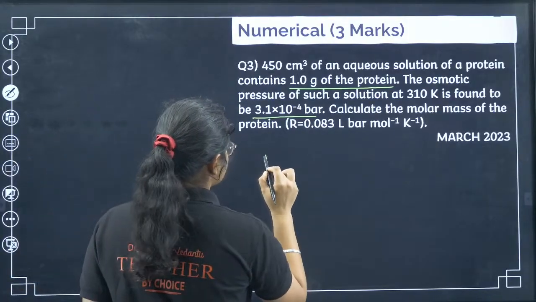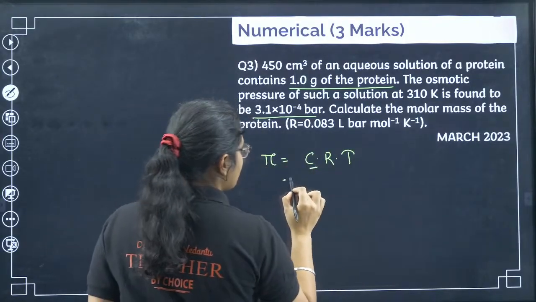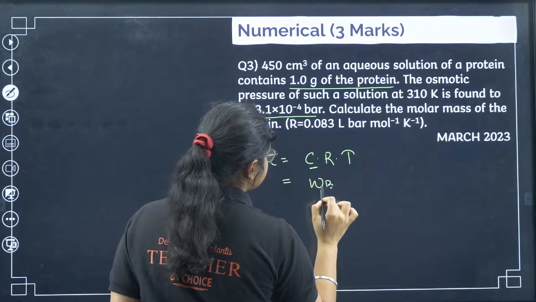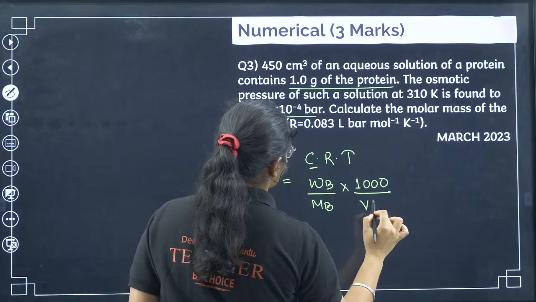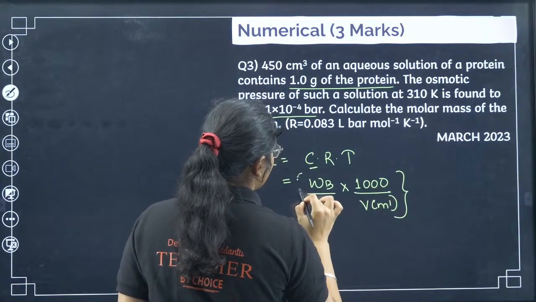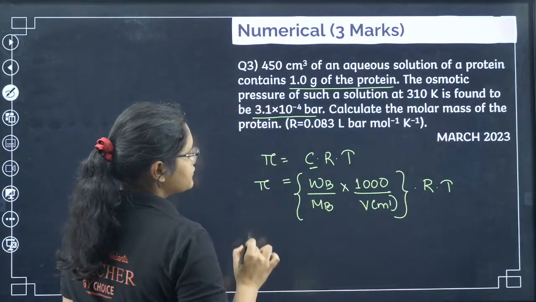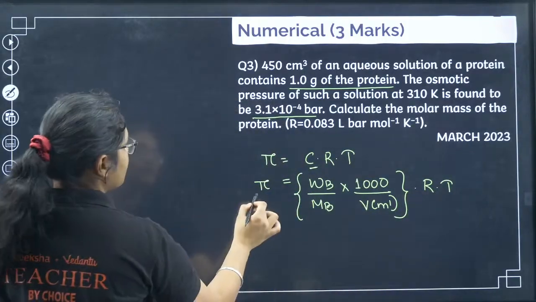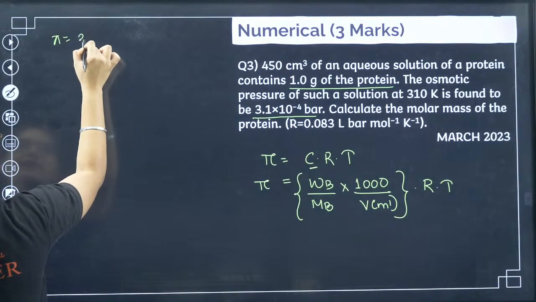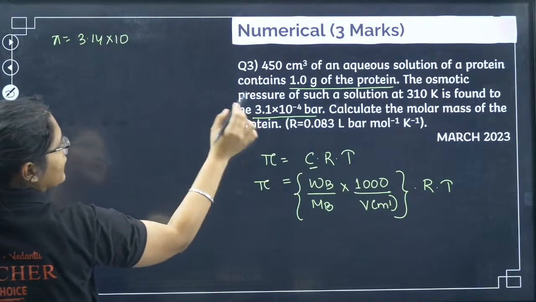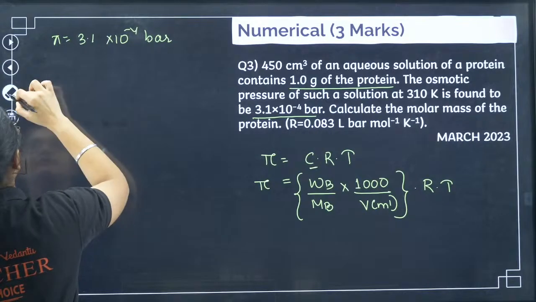So what is the formula for osmotic pressure? Pi is equal to C into R into T. C is what? Molarity. How can I write molarity? Given mass by molar mass, right, into 1000 by volume of the solution in ml, right? This is C value. Then I have R into T and the pi value is already there. So let's substitute everything. Okay, I'll substitute here. What is the pi value? The osmotic pressure given to me is, so first let me write down what all values are given to me. 3.1 into 10 to the power of minus 4 bar. 3.14 is not there, 3.1.